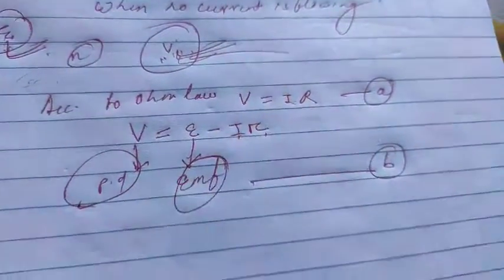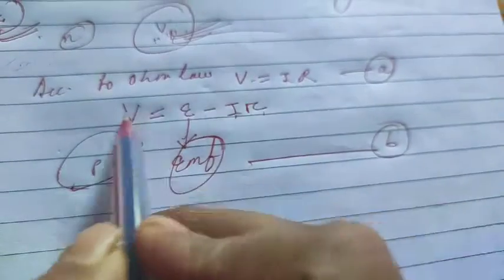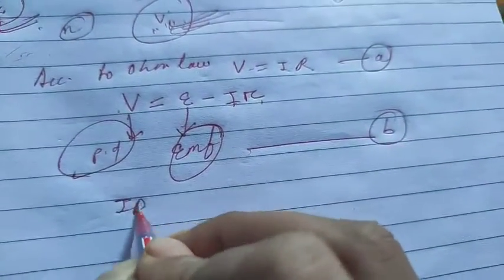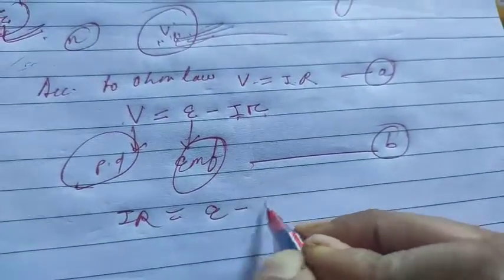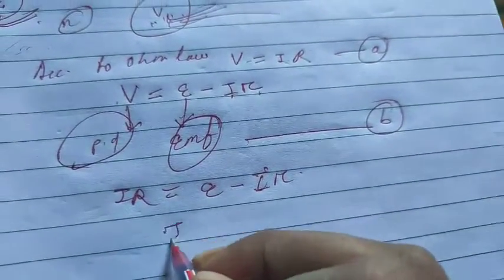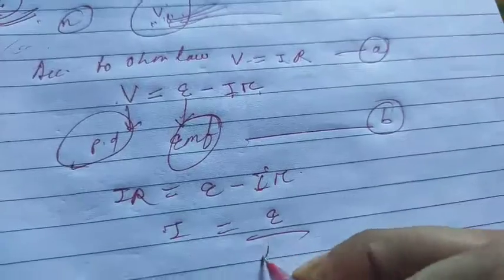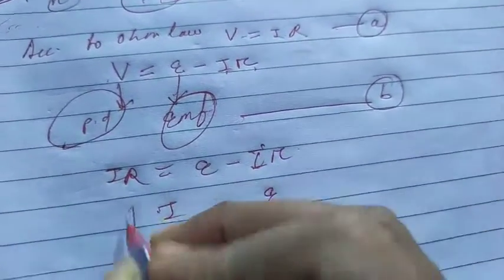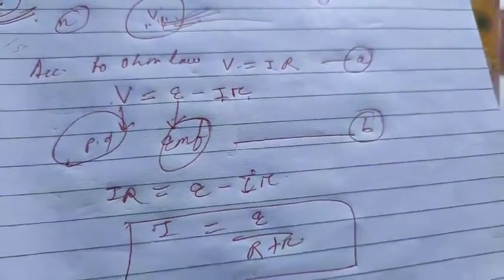Comparing these two equations, what will you get? Put this value of V here. It is IR is equal to E minus Ir. Then what is I, student? I is nothing but E by R plus small r. So this is the formula which you will get as current.